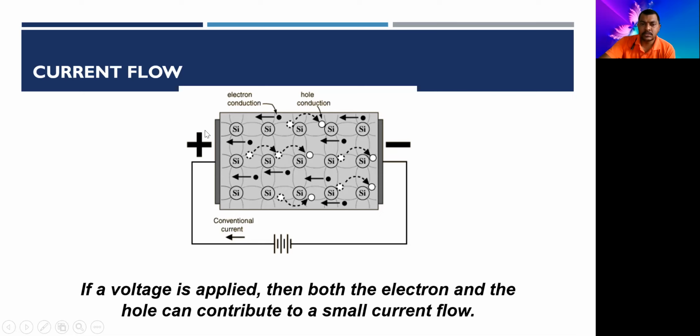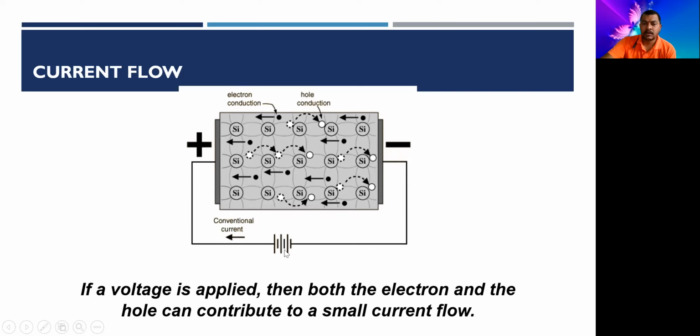So this is the positive terminal of a battery connected to this semiconductor, and this is the negative terminal of the battery connected to the other side, and the flow of electrons is always opposite to the flow of current, right? The current flows from the positive terminal to the negative terminal, positive terminal to ground, right?